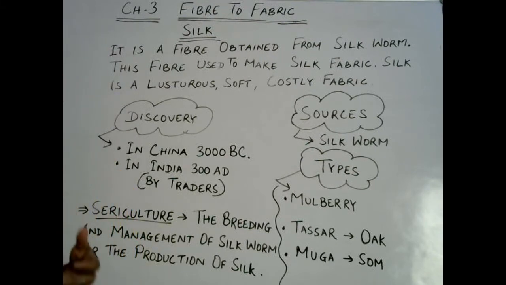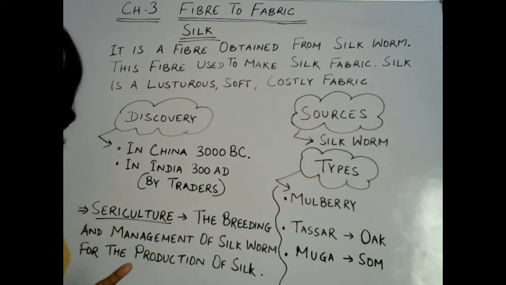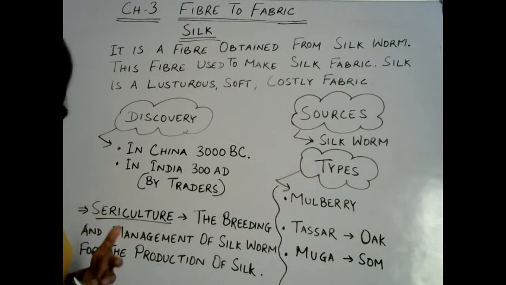It is a fiber obtained from silkworm, an insect, and this fiber is used to make silk fabric, right? It is a lustrous, soft and costly fabric.